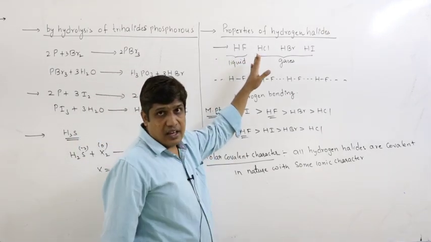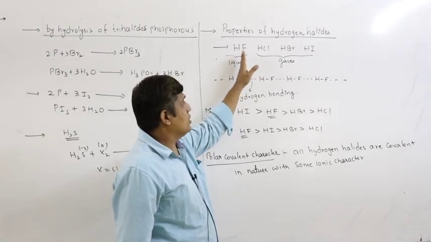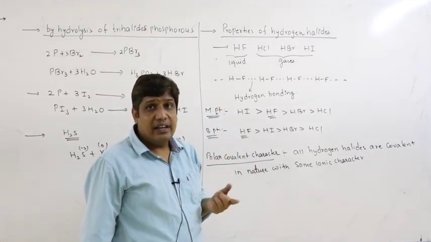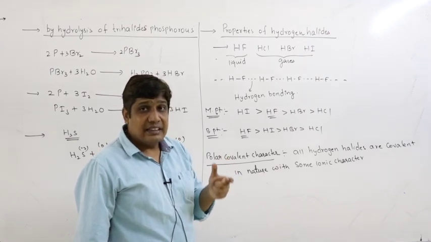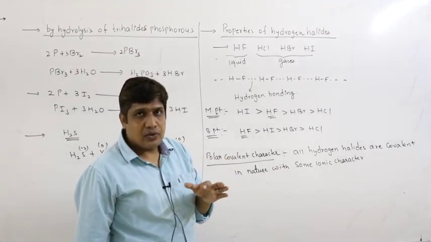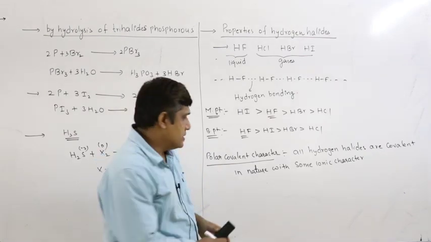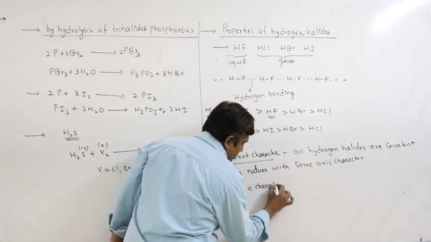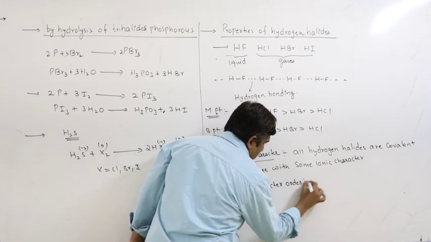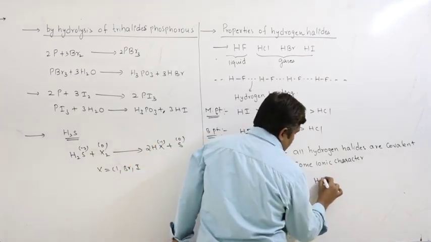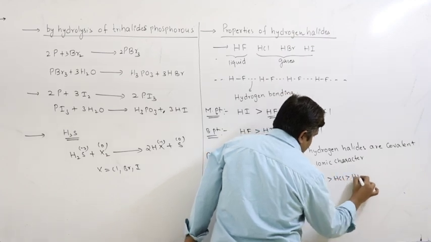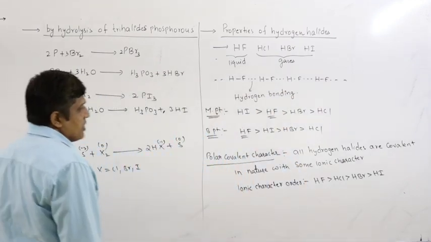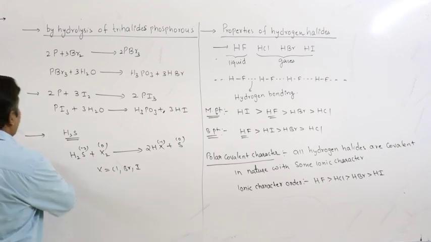Between H and F. So the ionic character order is HF greater than HCl greater than HBr greater than HI, based upon the difference in the electronegativity of hydrogen and halogen.